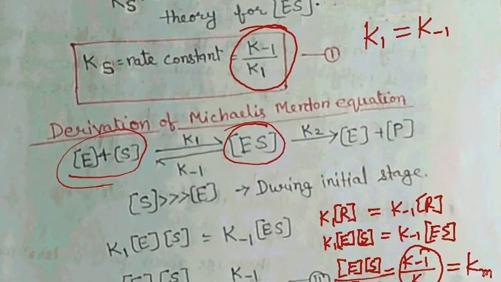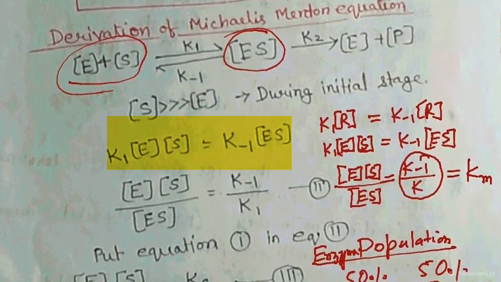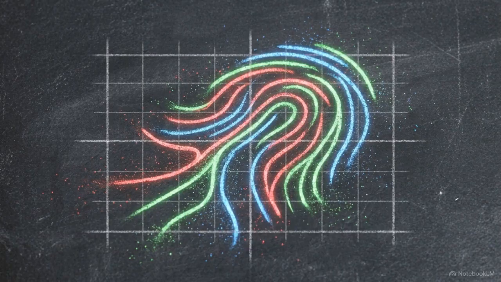In these handwritten derivation equations, we find the mathematical starting point for all enzyme kinetics, the steady-state assumption. As the reaction progresses, the concentration of the enzyme-substrate complex briefly remains constant. The rate of complex formation perfectly equals the rate of dissociation. Locking that variable in place lets us derive a baseline equation to predict normal enzyme behavior, and eventually track the exact mathematical fingerprints left behind by different molecular poisons.